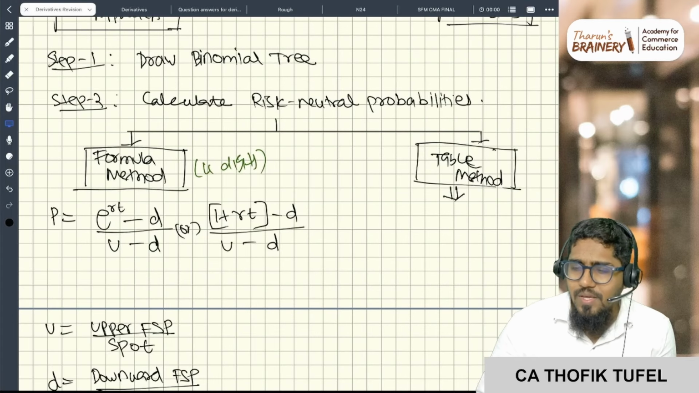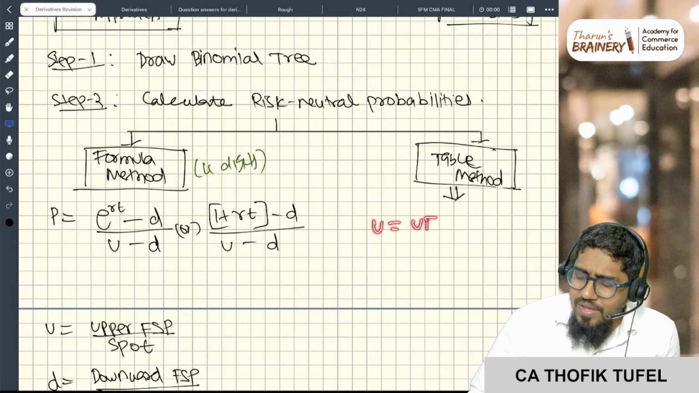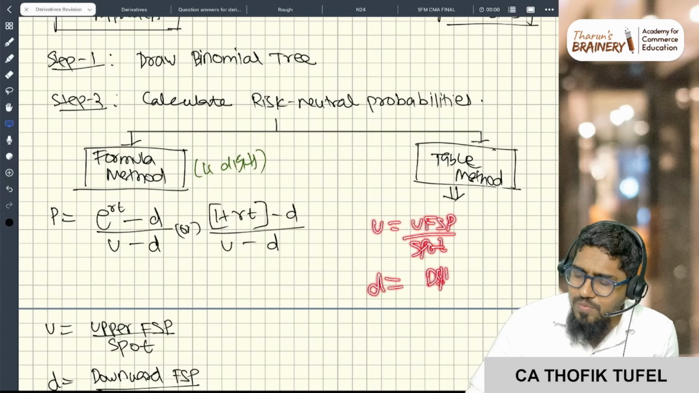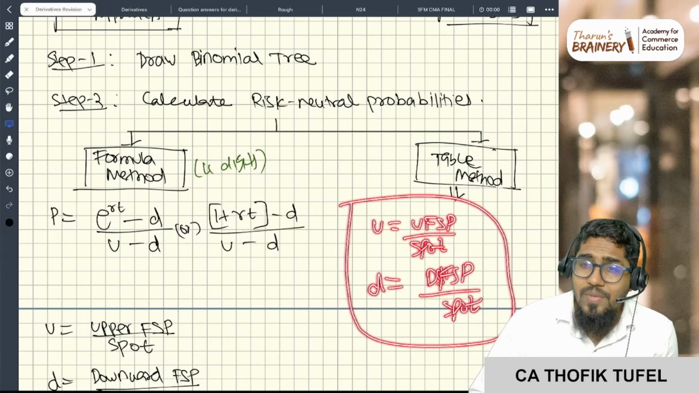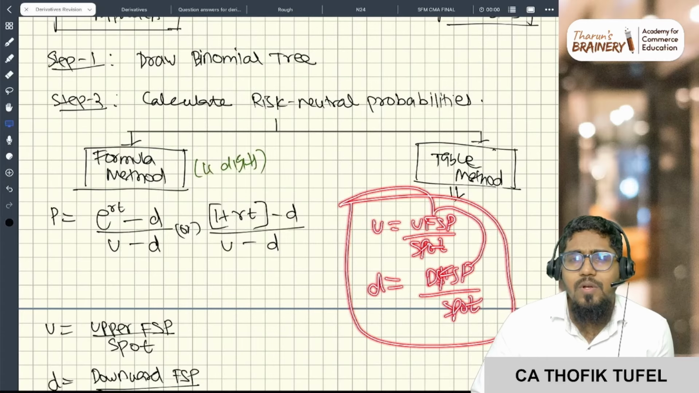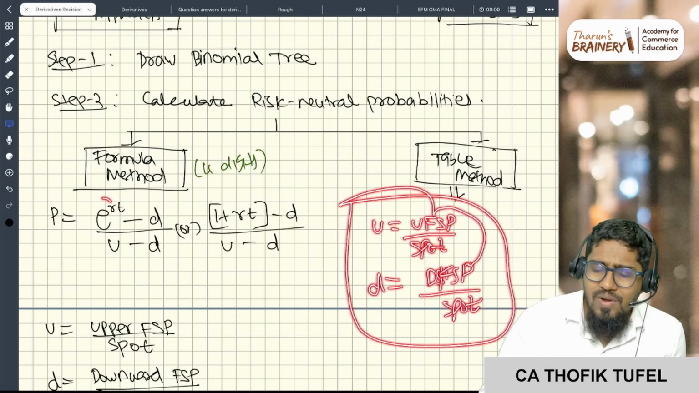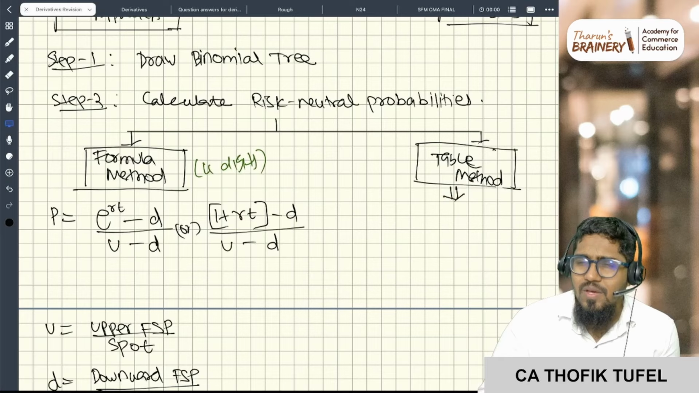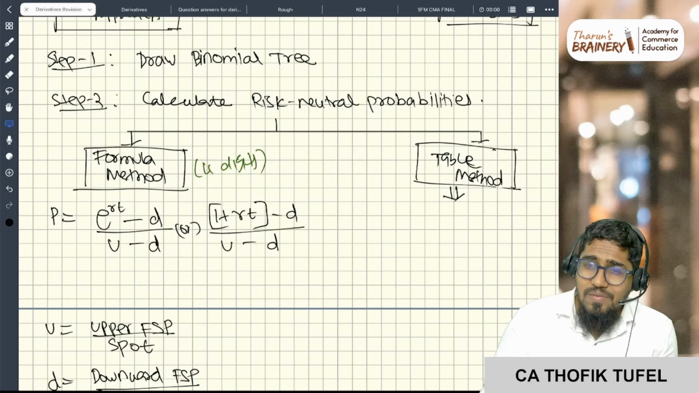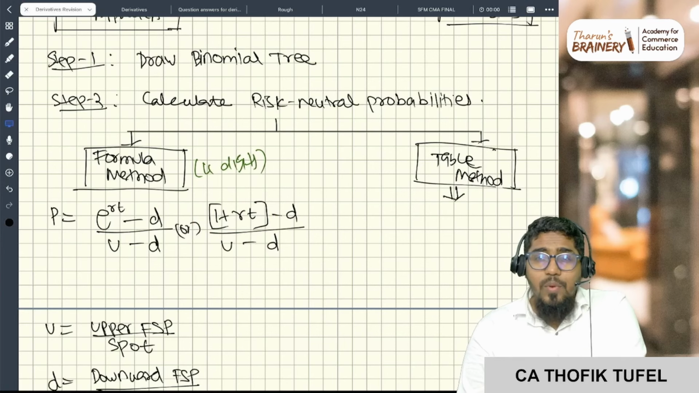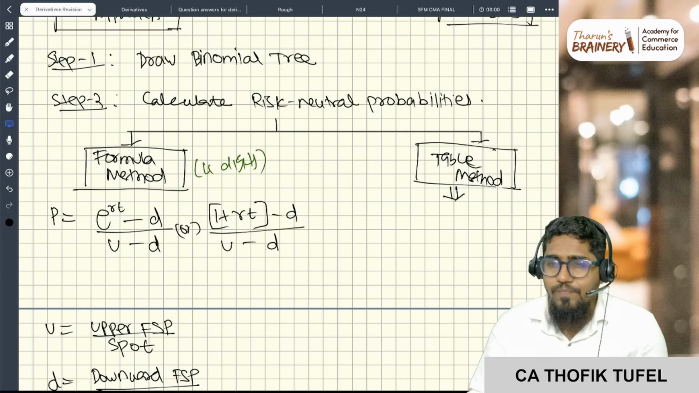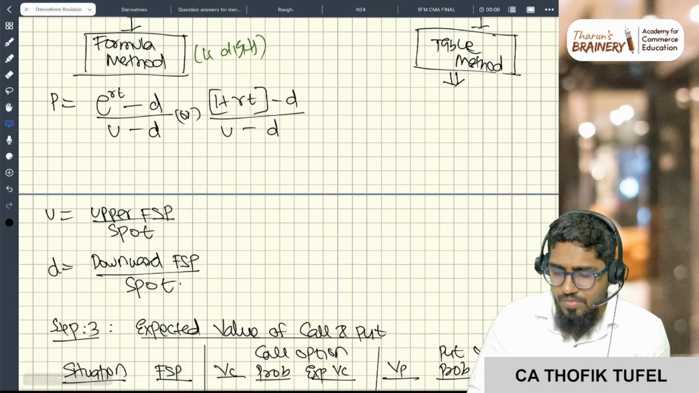Sir, what are this U and D? U is the upward FSP by spot, and D is the downward FSP by spot. At one place the price will go up, at another it will go down, so the upper price by spot and the lower price by spot are U and D. And e to the power RT will mostly be given in the question. If nothing is given, then take 1 plus RT, the compounded value; for example, 6% gives a future value factor of 1.06.